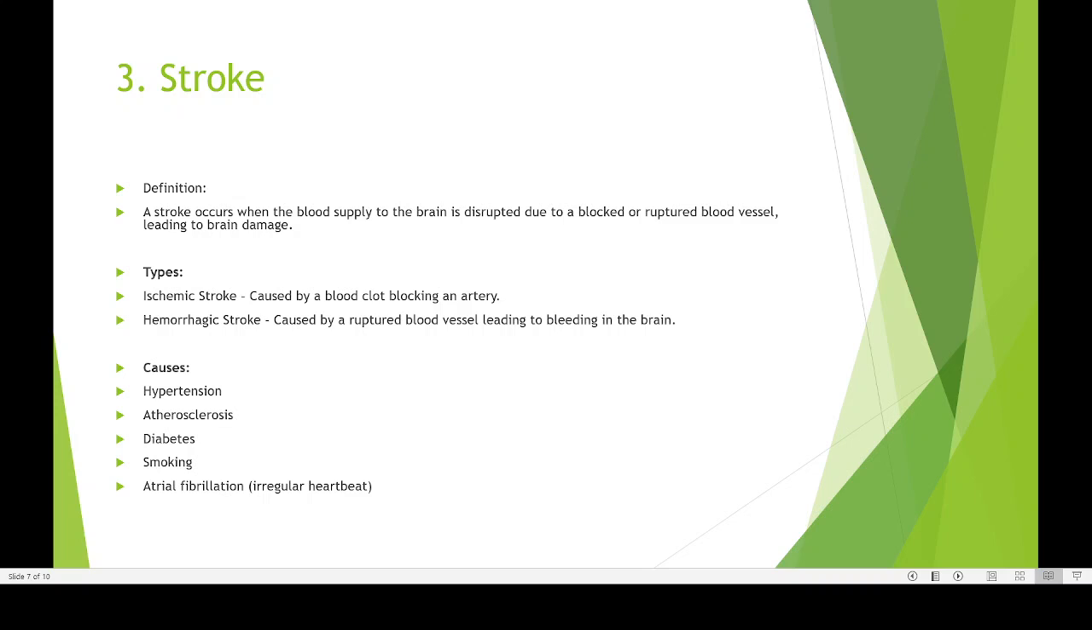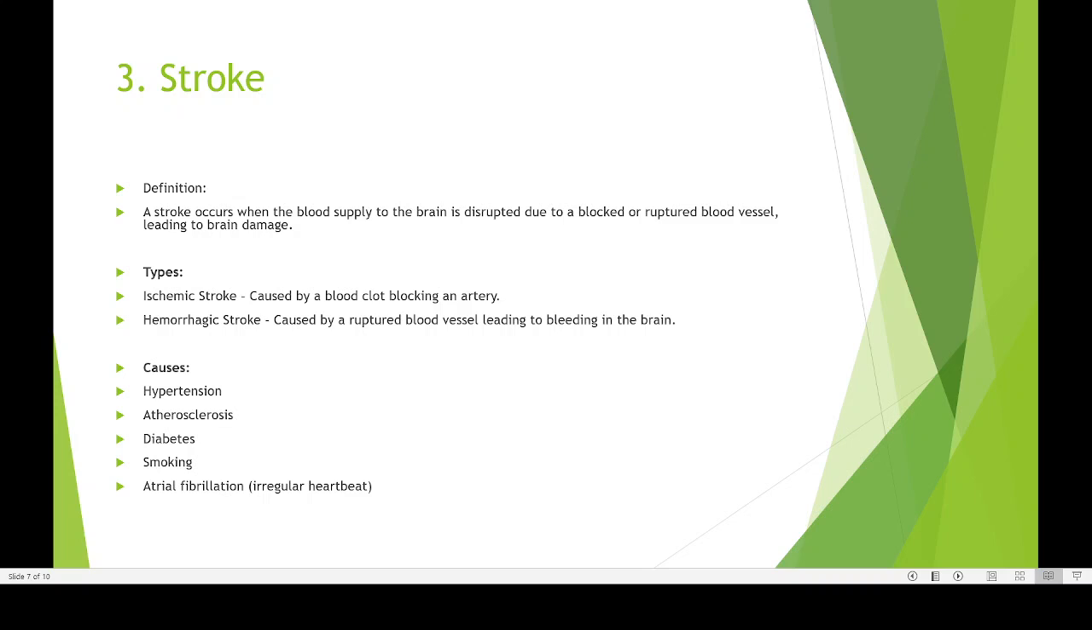Then we have another type of stroke known as hemorrhagic stroke. In a hemorrhagic stroke, a blood vessel will break or rupture, leading to loss of blood into the brain, and some cells in your brain may be damaged. That leads to a situation in which that part of the brain may not be working, and the part of the body controlled by the left side or right side of the brain may not be showing any response.